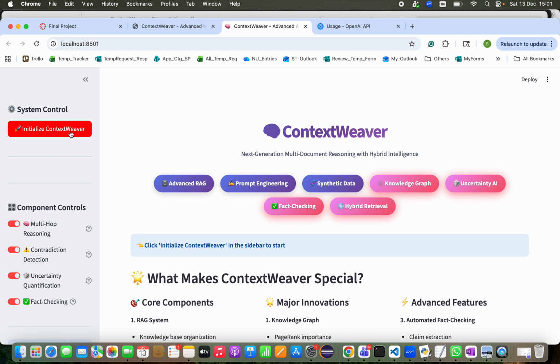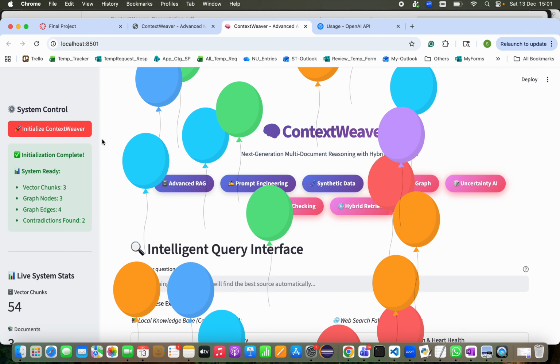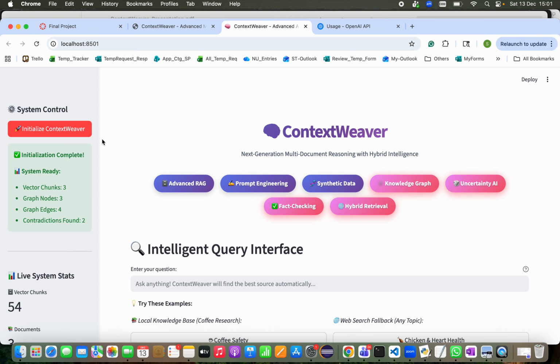So let me click on initialize ContextWeaver. You can see the progress bar loading each component like document processor, vector store, reasoning engine, all the way through fact checking. Once the system is ready, it will let us know with a celebration message.